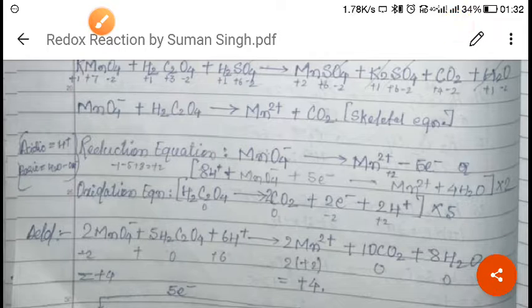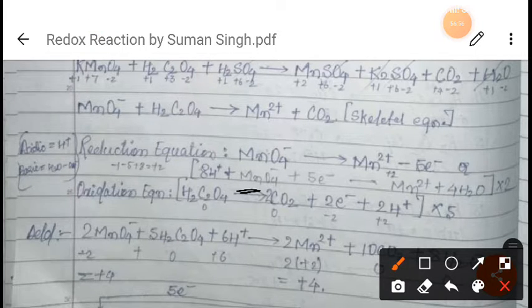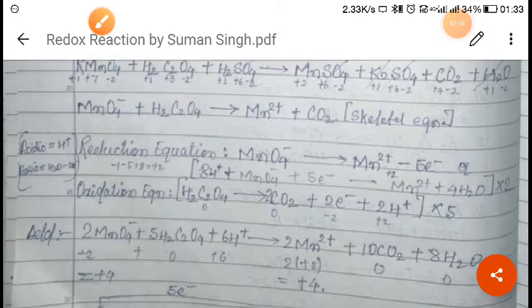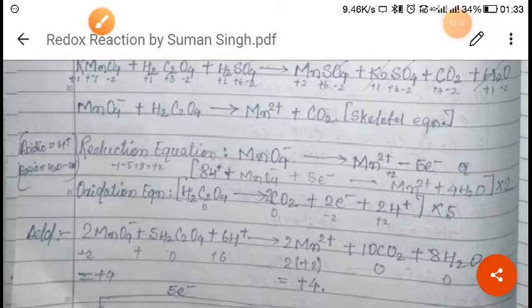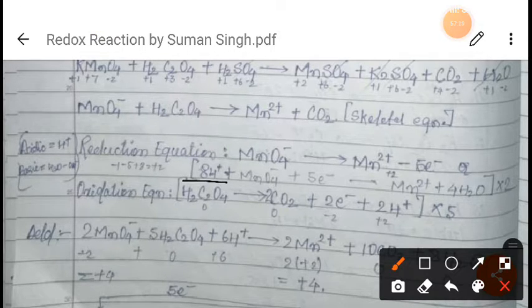Now again we will see, here one manganese and here also one manganese. After that oxygen is 4 here, and here also 4 oxygen. Next we have to balance hydrogen. You will see hydrogen is 8 here, so to balance the hydrogen we will add 8 H+ here. Now everything is balanced: 8 hydrogen, 8 hydrogen, 1 manganese, 1 manganese, 4 oxygen, 4 oxygen, right?